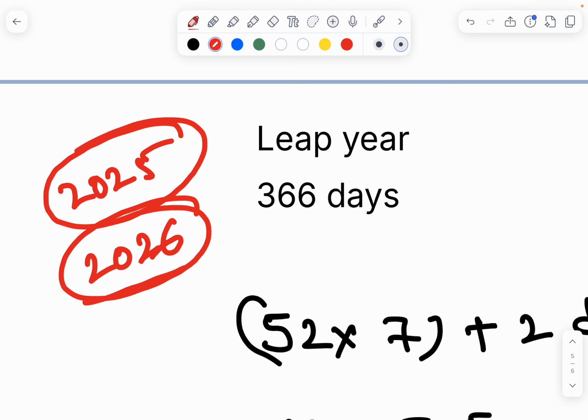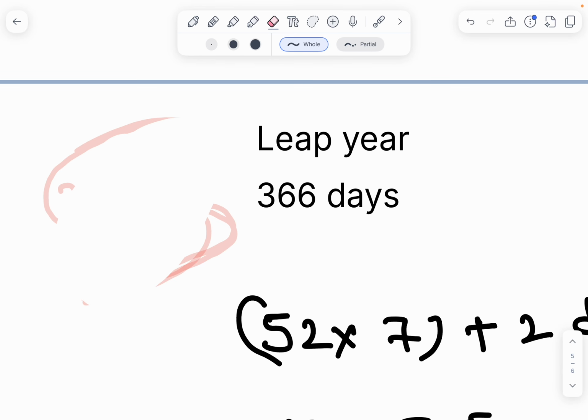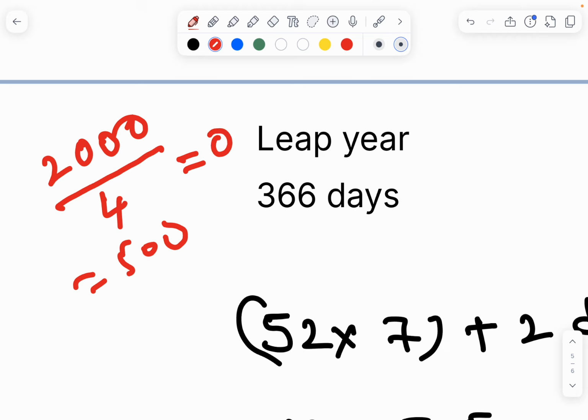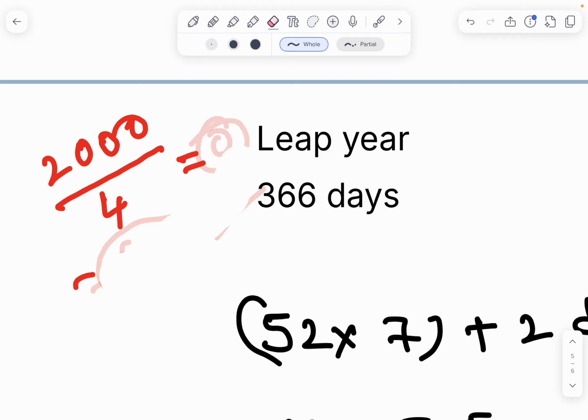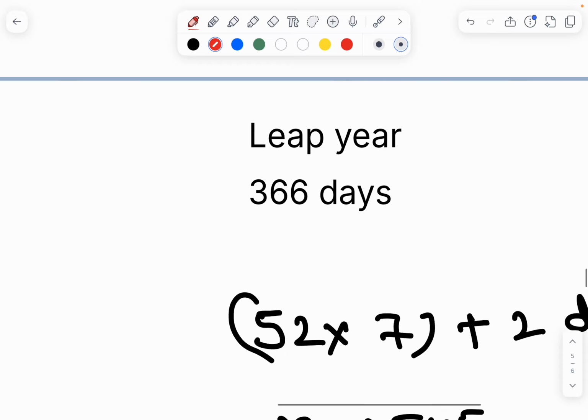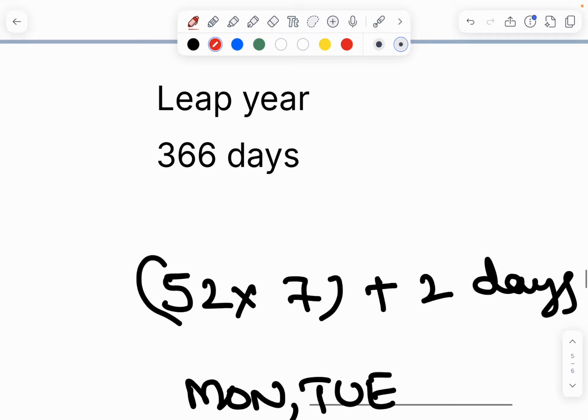When it is divided by 4, then it is called the leap year. For example, 2000 divided by 4 is 500. The remainder is 0. It is called the leap year. When we divide by 4 and we get the remainder 0, it is called the leap year.